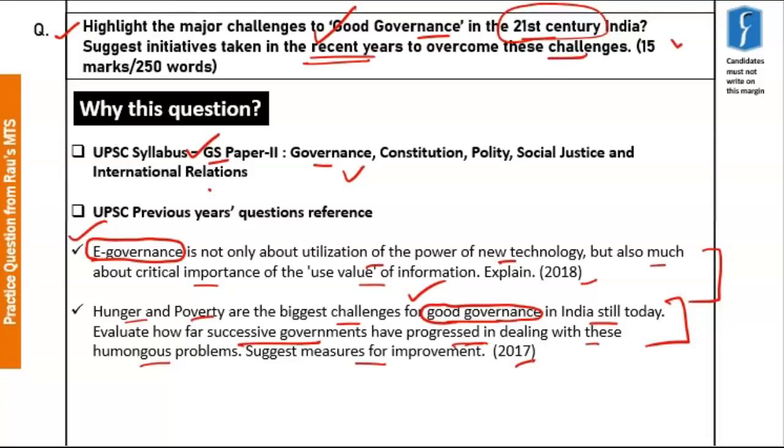So this question has a bit of a positive connotation, while that one discussed more about the problems and whether they have found solutions.